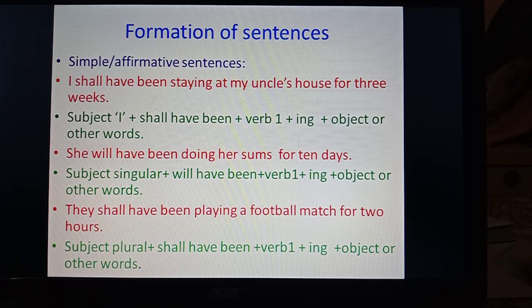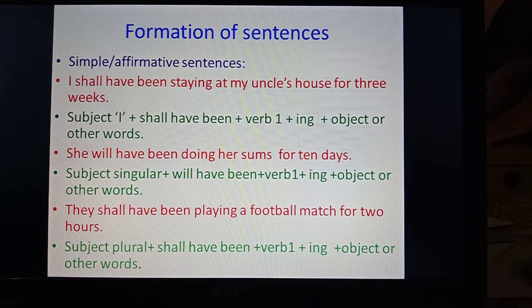Formation of sentences, simple affirmative sentences. I shall have been staying at my uncle's house for 3 weeks. Shall have been, verb first form plus ing, with I and plural subject. This is to be kept in mind. And with the singular subject, will have been, verb first form plus ing.